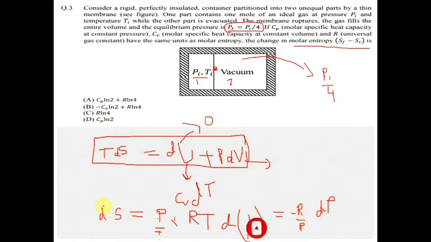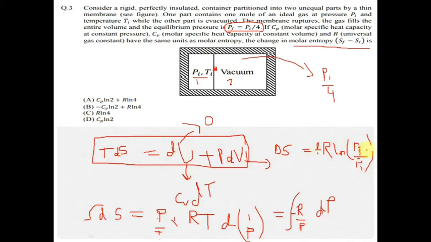So after integration of both the sides, we will get delta S equal to minus R ln Pf by Pi, final pressure divided by initial pressure.